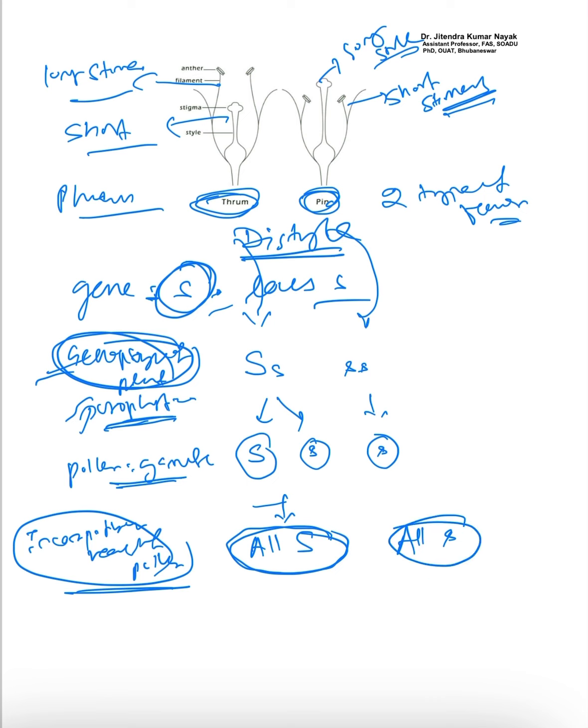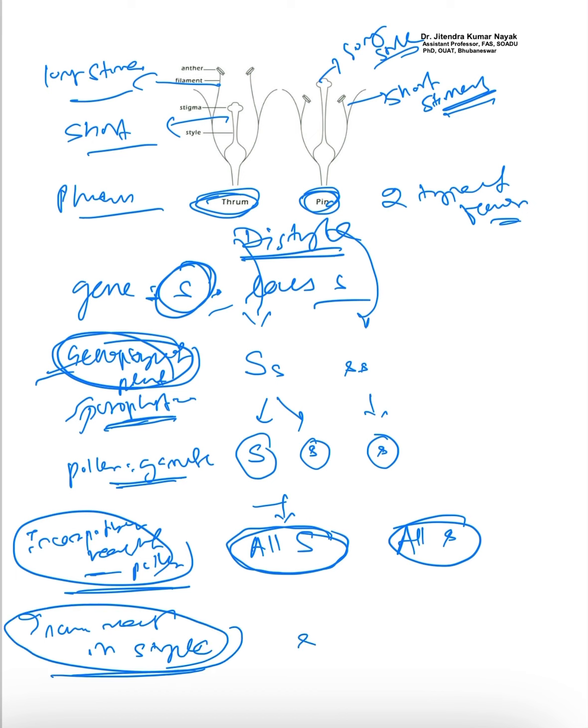Because if the same type of genotypes or alleles are there, then there will be an incompatibility reaction. Okay, incompatibility reaction in pollen. If we see the incompatibility reaction in style, it is due to the small s.